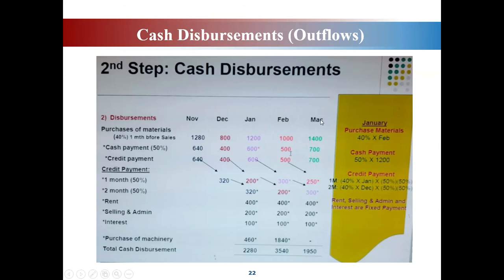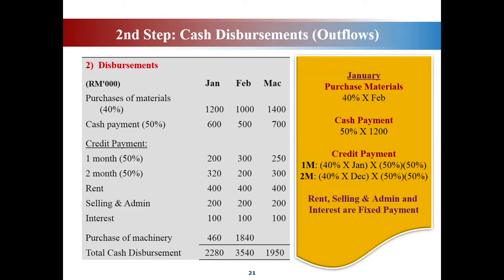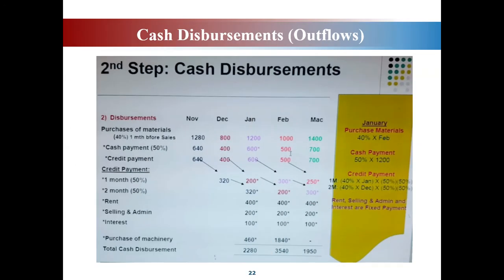Total sales for March is 2,500, isn't it? So 40% of 2,500, how much do you get? You will get 1,000, isn't it?